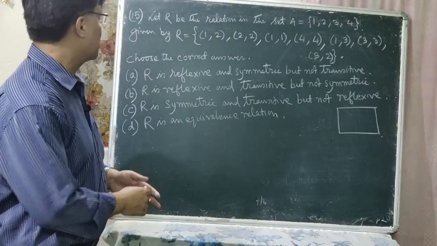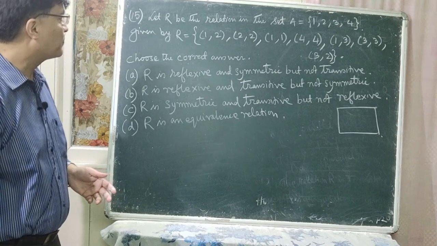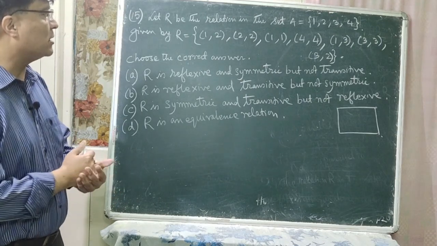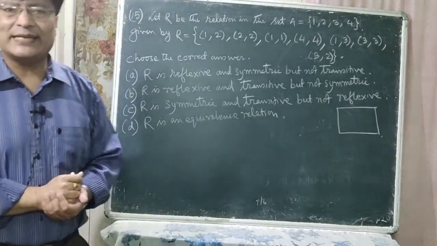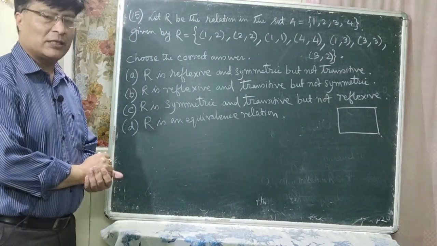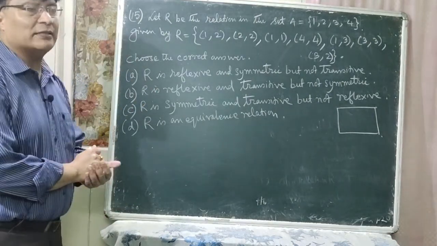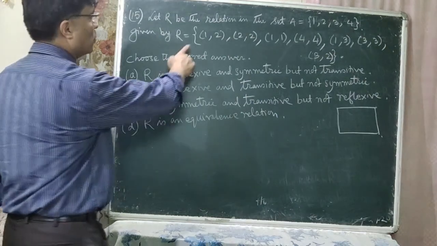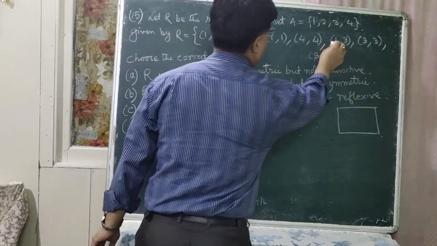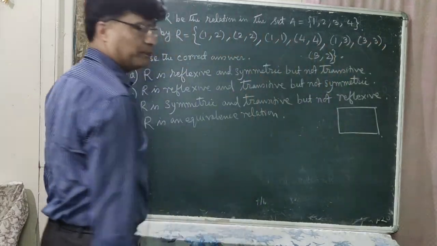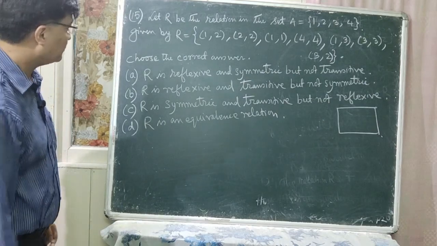Now we'll do the next question, question number 15. This is an objective type question. The question is, let R be the relation in the set A = {1, 2, 3, 4}. Here the set A is the set of numbers 1, 2, 3, 4, and the relation R is given by R = {(1,2), (2,2), (1,1), (4,4), (1,3), (3,3), (3,2)}. You have to check and choose the correct option.